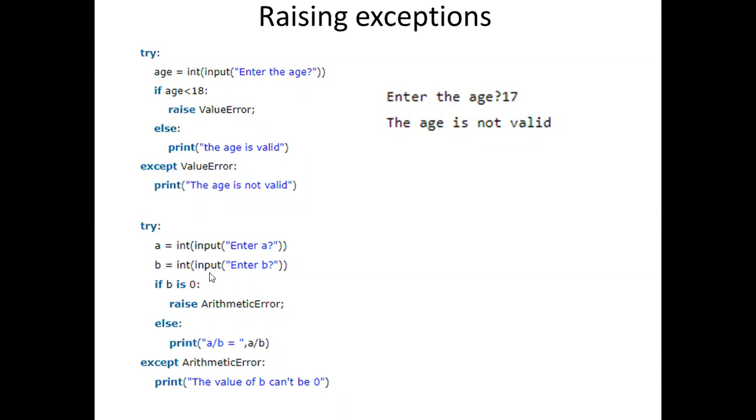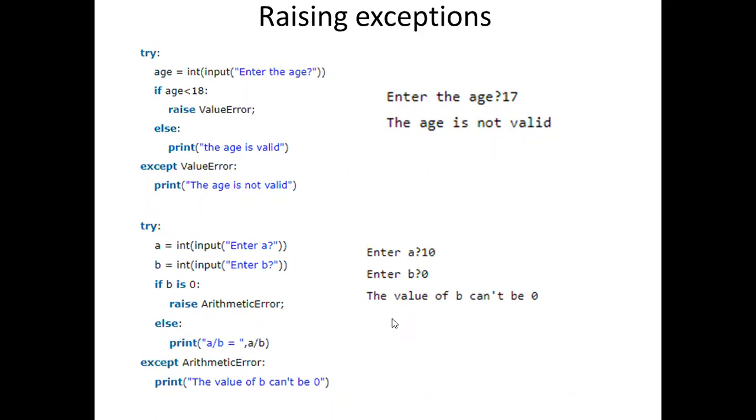I am not waiting till I perform the division operation. Once I am taking the values of A and B as inputs, first I am checking the value of B. If the value of B equals 0, there itself I am raising an exception. The name of the exception is arithmetic error here, and I am handling the error simply by displaying the message that the value of B cannot be 0.